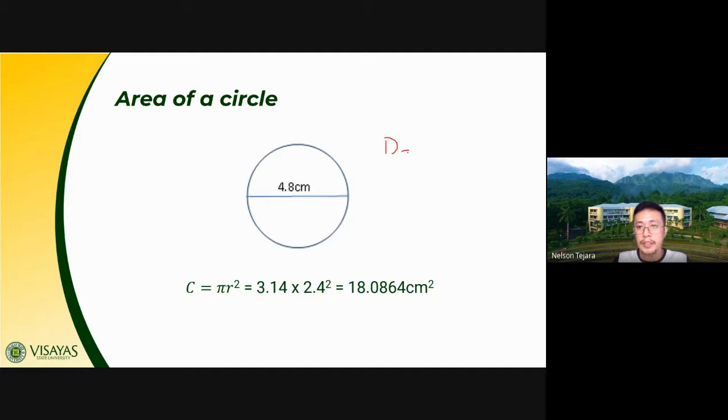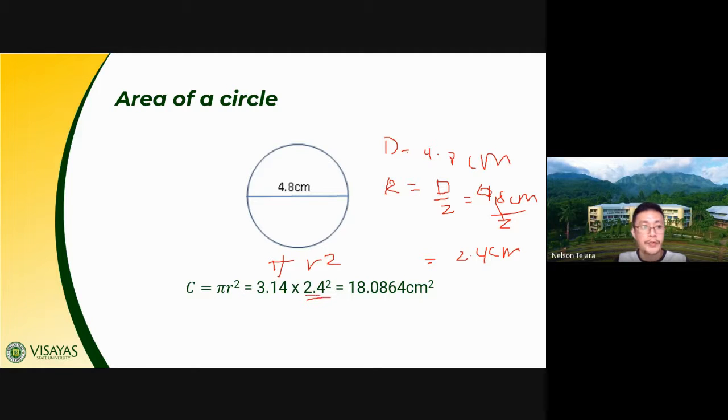And class, the diameter given here is 4.8 centimeters. From the diameter, you are tasked to get its radius. Therefore, we have to divide the diameter by 2. That is equal to 4.8 centimeters divided by 2. That should give us 2.4 centimeters.